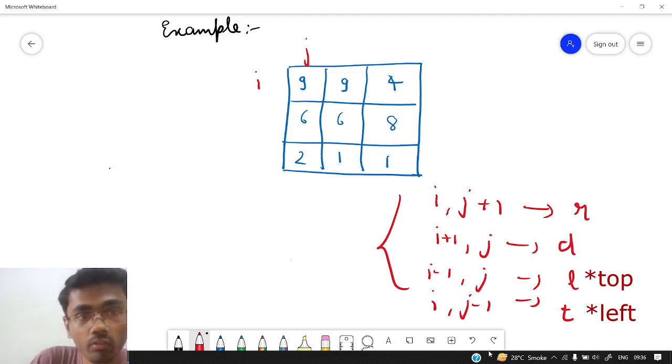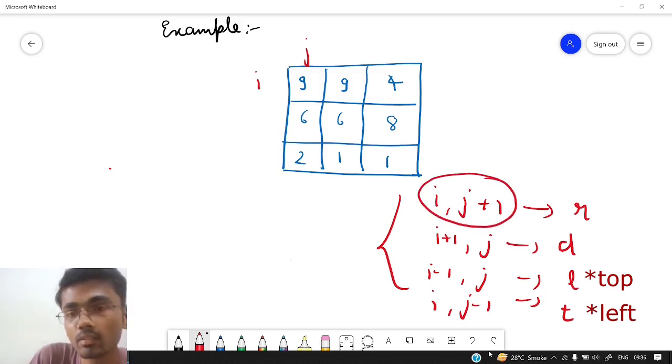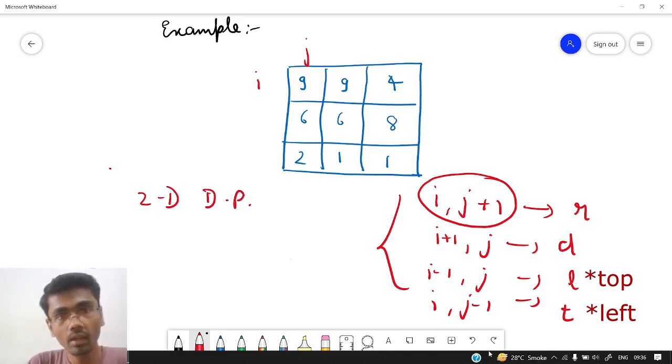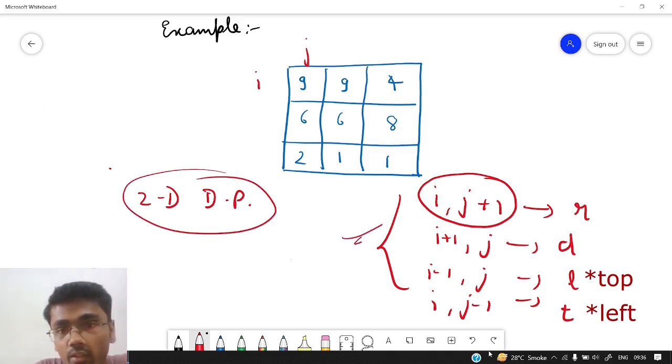The states of DP depend on the changing parameters. So you can see there are only 2 changing parameters, that is i and j. Either i is changing or j is changing. So there are only 2 changing parameters, so the states of DP is 2. So we will create a 2D DP for that. Now we have decided the states of DP, we have decided the transition of DP, but there is still one more thing remaining, and that is the most important part of this question, that is longest increasing path.